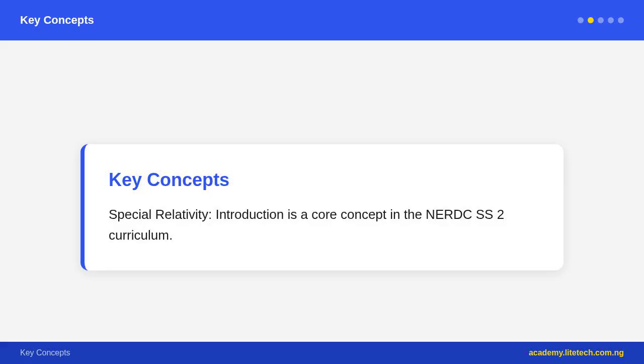Mathematical expression: T equals T0 divided by the square root of 1 minus v squared over c squared, equals T0 times gamma, where the Lorentz factor gamma equals 1 divided by the square root of 1 minus v squared over c squared. T equals time measured by the stationary observer, the dilated time. T0 equals proper time, the time measured by the moving observer's own clock, always the shorter time. v equals velocity of the moving observer, c equals speed of light.